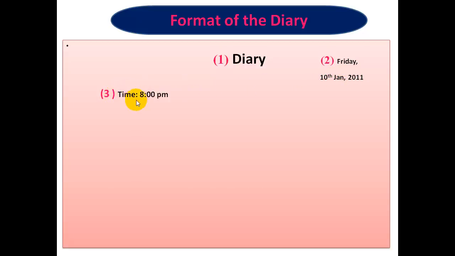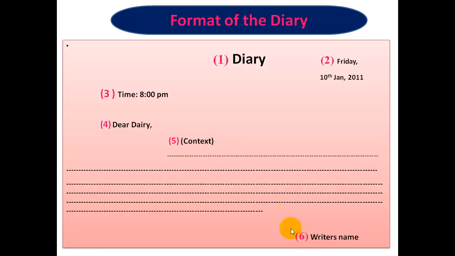Next, time. Mostly we write our diaries in the evening. You can write the time from 7 to 10 or 11, 12. Then, dear diary, here there must be a comma. Fifth one, text, means the body of the diary. Next, sixth one, writer's name. These are very important points. Once again: one, diary; two, day, date, place; next, time; dear diary, comma; body of the diary; next, writer's name. So this is the format that we can write a diary.